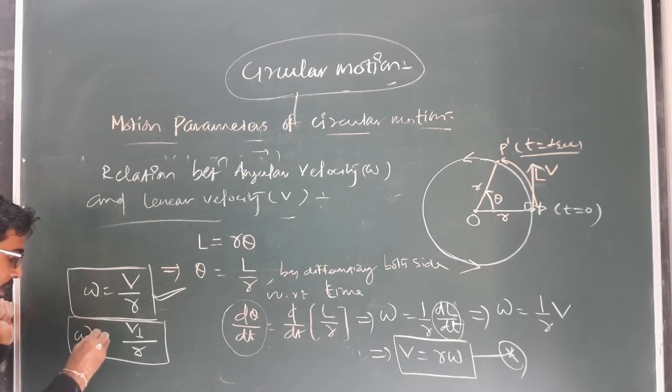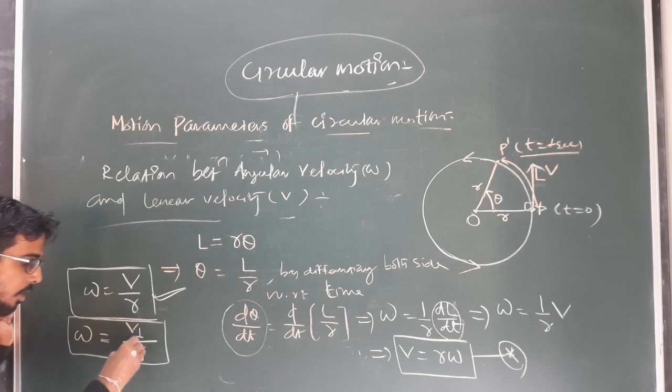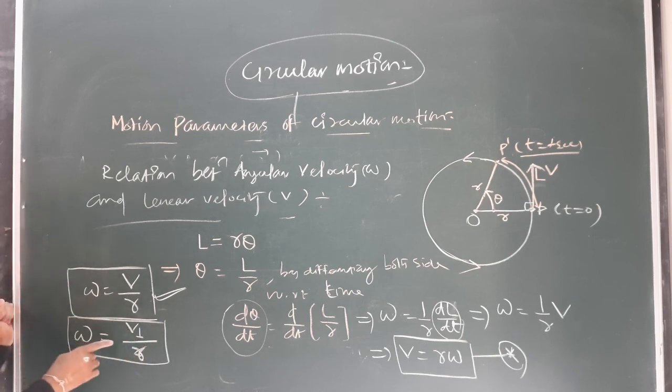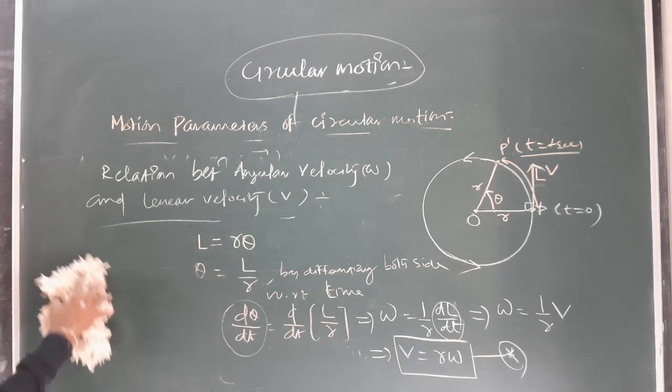So omega in general can be written as the perpendicular component of the linear velocity to the position vector, or the radial vector, of the particle from the point about which it is executing circular motion. Clear? So this is the scalar relation. Next, what will be the vector relation?